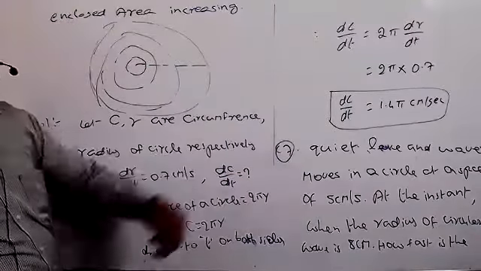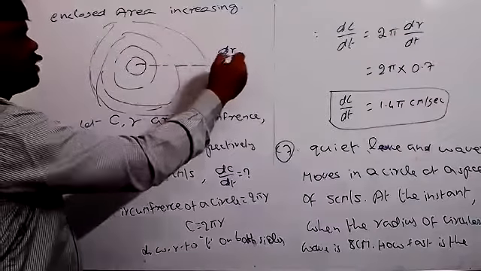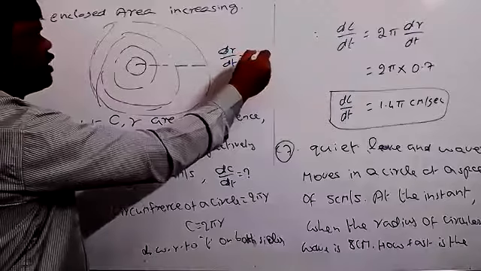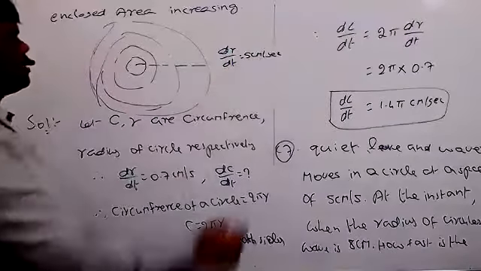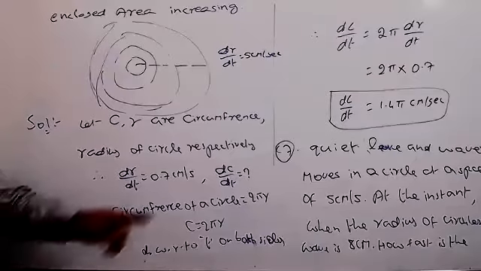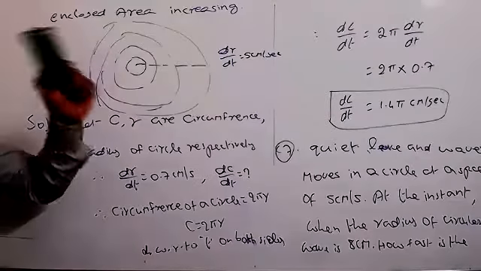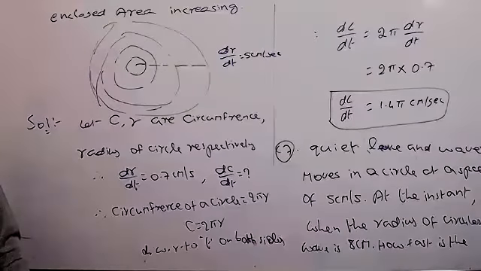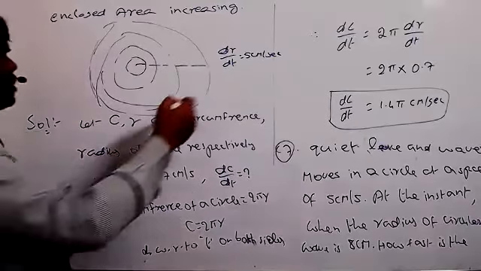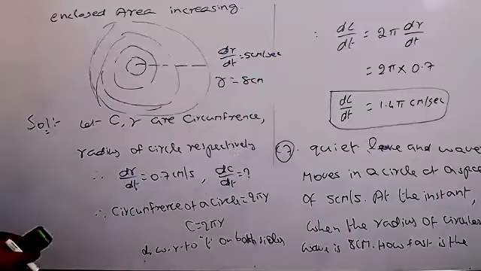How much have they given now? 5 centimeter per second is given. That means clearly they have given the value dr by dt equal to 5 centimeter per second. But at the instant when the radius of the circular wave is 8 centimeter, at last after finding the area, in the place of radius we have to substitute 8 centimeters. And r equal to 8 centimeters is given.